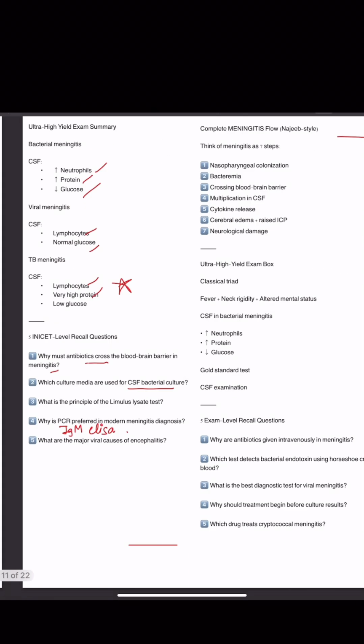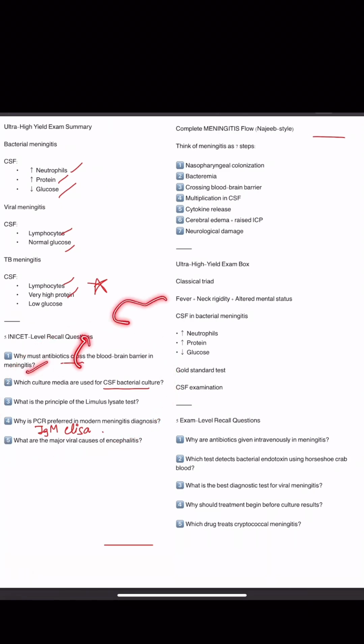TB meningitis, we saw. Looking at the questions: why must antibiotics cross the blood-brain barrier in meningitis? Because they have to kill the pathogen in the CSF, right? Which culture media are used for CSF bacterial culture? They are the enriched media. Also, BHI is used. Enriched media are chocolate agar and blood agar. What is the principle of this? That the crab's blood will coagulate in the presence of bacterial endotoxin.